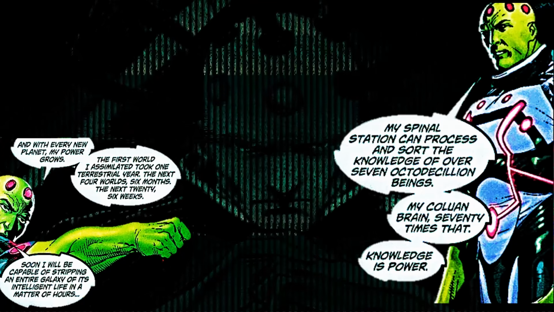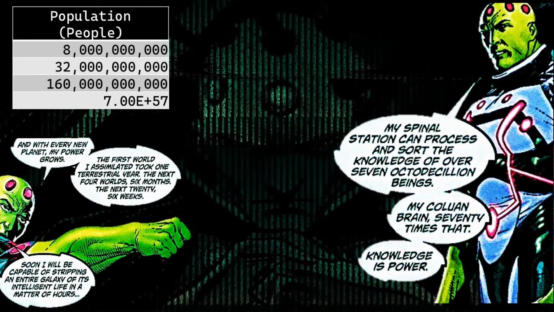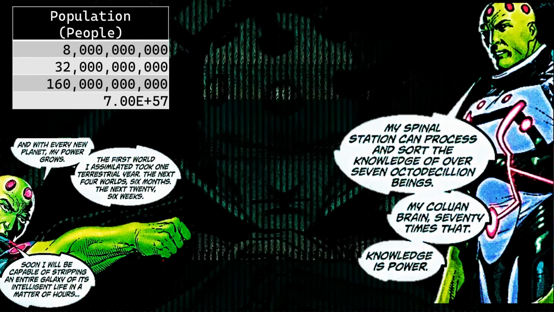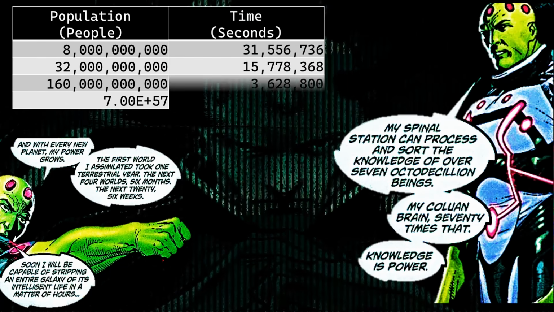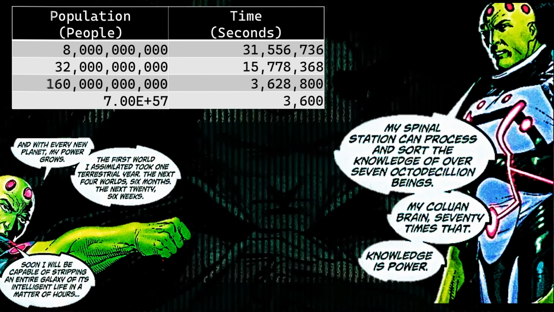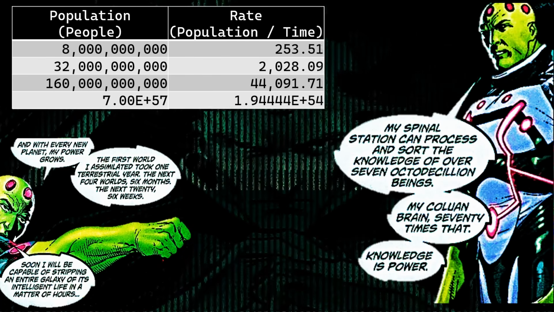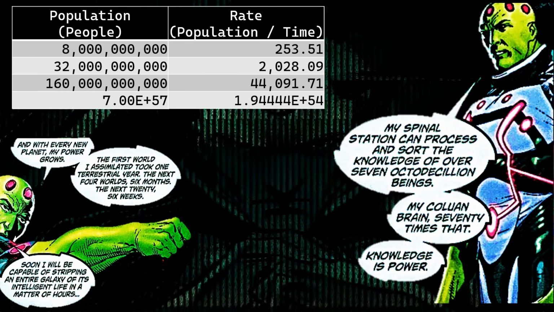However, if you think the equation itself is the only complicated part of this modelling, you are wrong. There is a lot of things still complicated. For example, I just said that our data was that of population, as you can see the different population levels here in number of beings. And then it was using time with the statements that Brainiac had said. However, we wanted rate, so instead we need to do the inverse of all these times, and times it then with that of our population, and we get these rates.